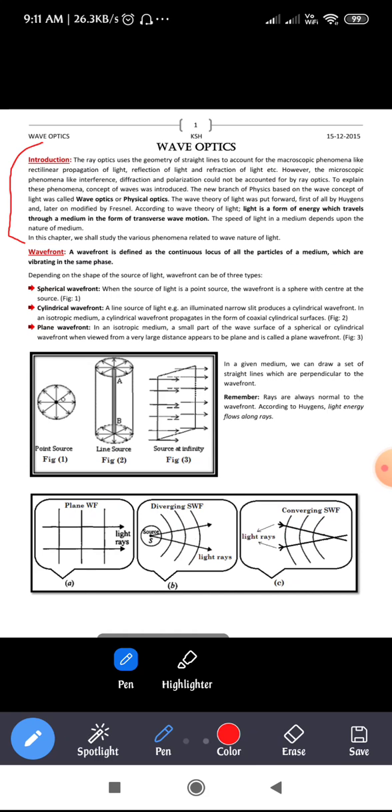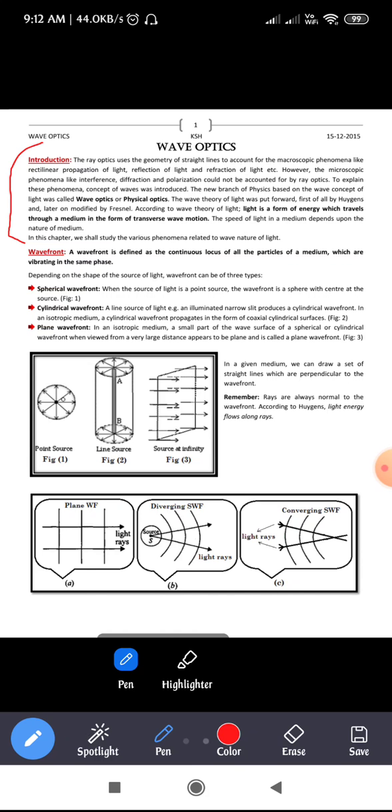So this is regarding the introduction of wave optics. In ray optics we went through the reflection of light, refraction of light, and the rectilinear propagation of light. These are some of the macroscopic phenomena. Coming to the microscopic ones, like interference, diffraction, polarization, they cannot be explained by ray optics. To explain these phenomena, we make use of the concept of waves.